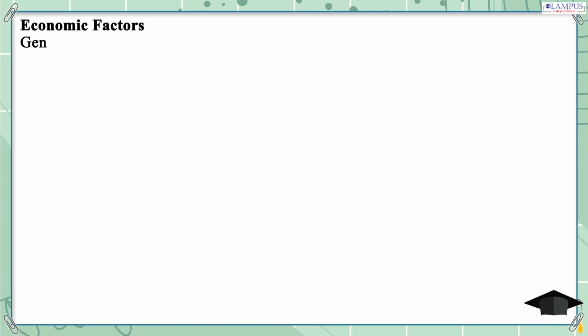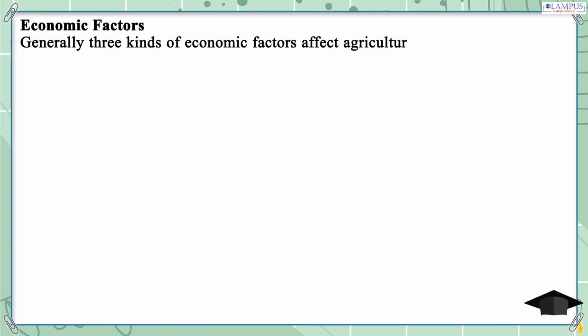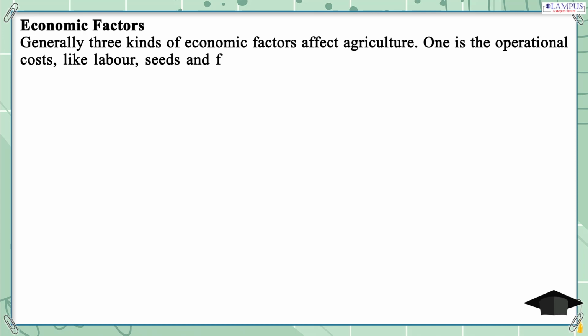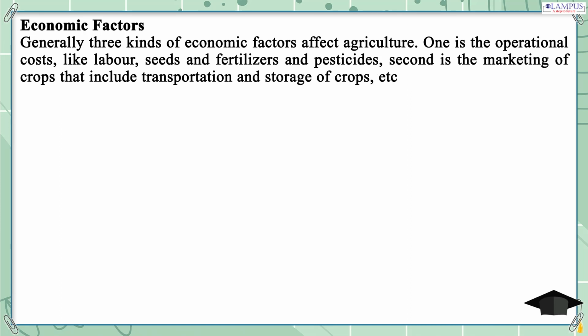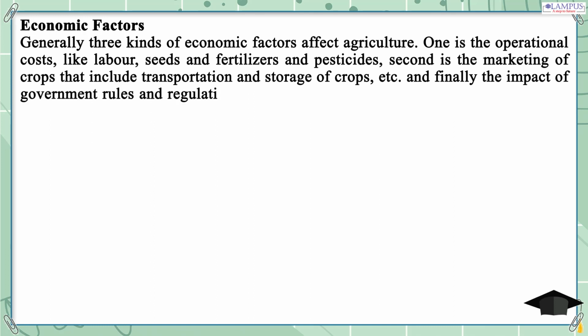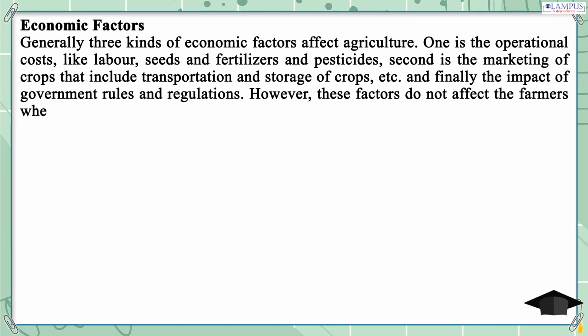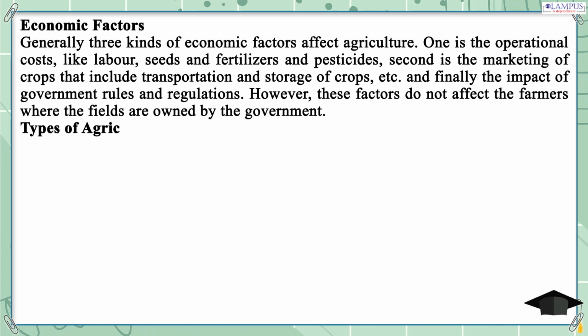Economic factors. Generally, three kinds of economic factors affect agriculture. One is the operational costs, like labor, seeds, fertilizer and pesticide. Second is the marketing of crops that includes transportation and storage of crops, etc. And finally, the impact of government rules and regulations. However, these factors do not affect the farmers where the fields are owned by the government.